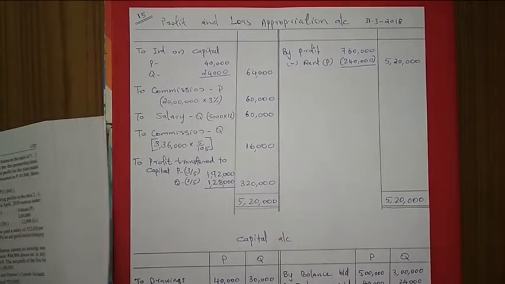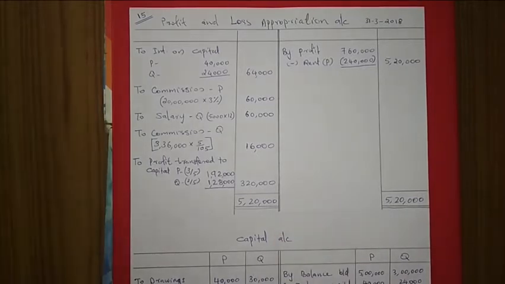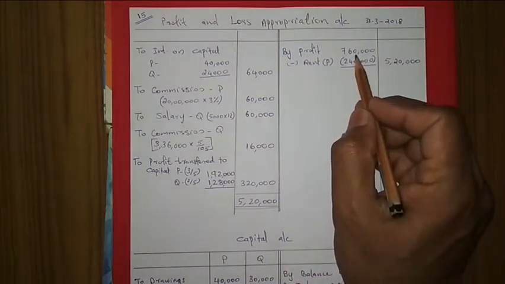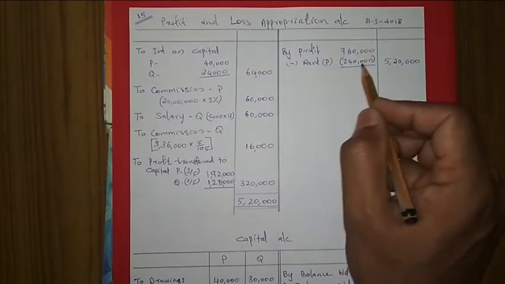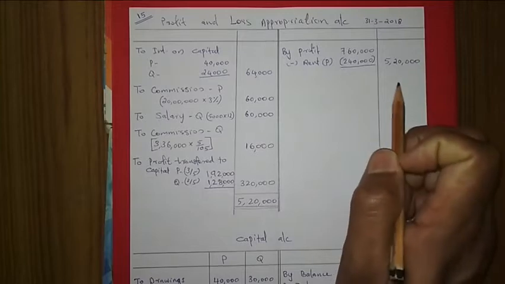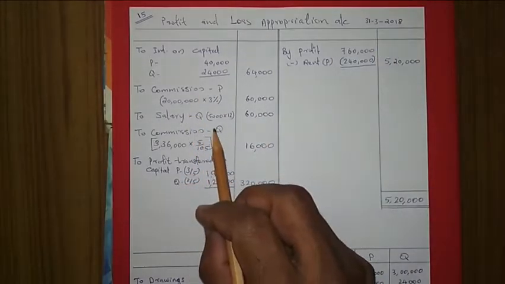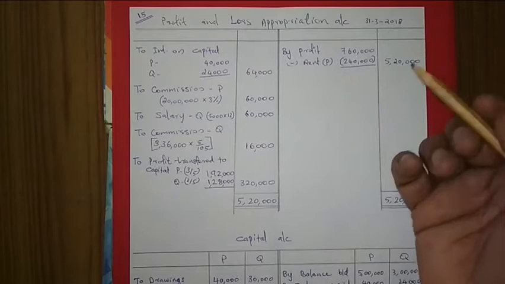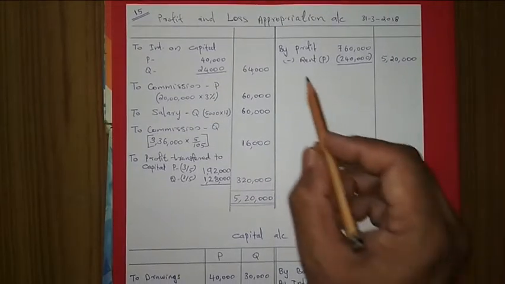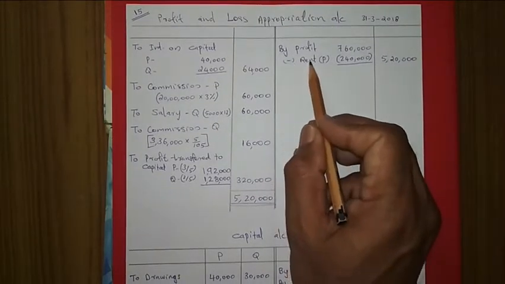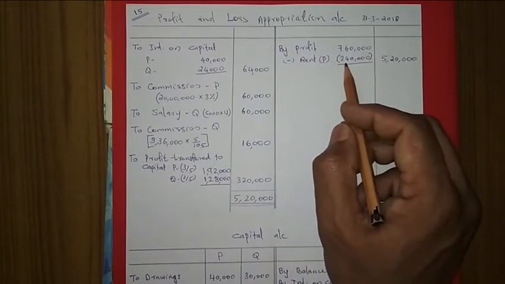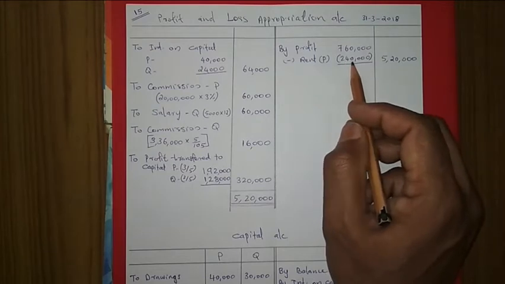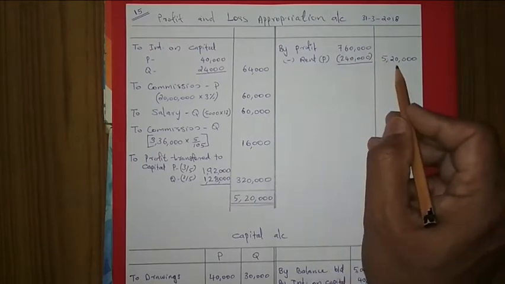First of all, this profit we have to take in the credit side of the appropriation account. Here I take the profit in the inner column, because rent is not subtracted. Rent is an item in the profit and loss account, but we are not making the profit and loss account, as that will be lengthy. So we can easily adjust in the inner column. Here we subtract the rent to P, that 2,40,000. The monthly rent multiplied by 12 gives 2,40,000. Then we got the correct net profit, 5,20,000.